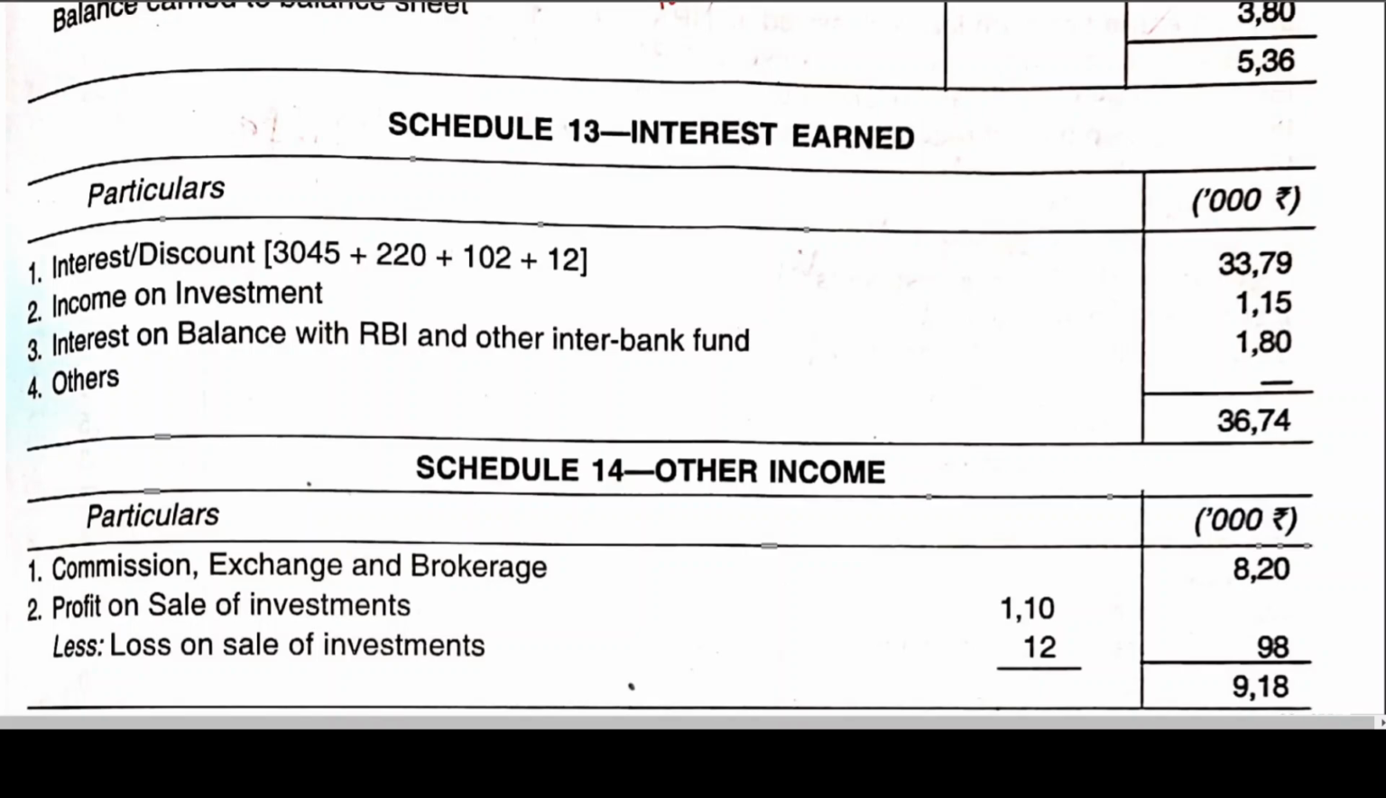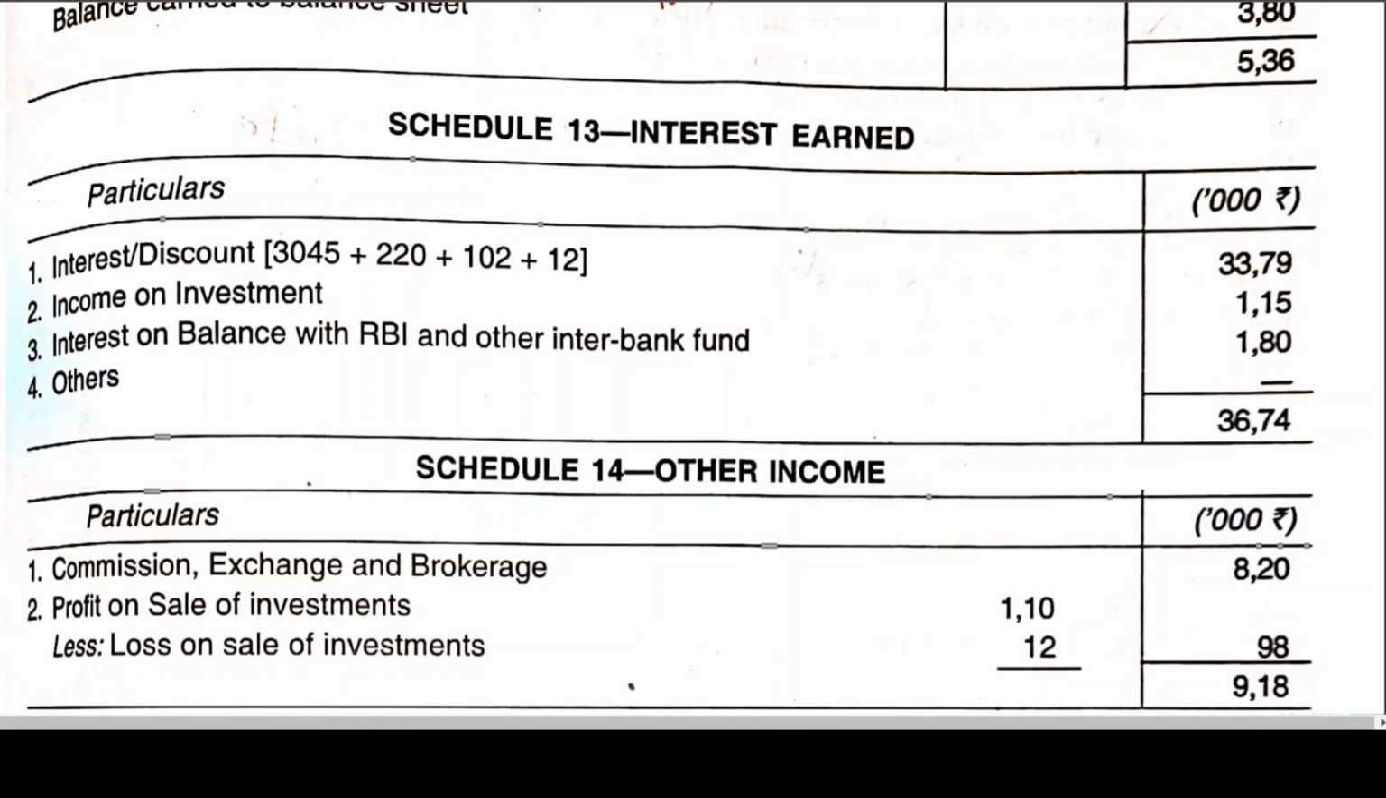I told you already, 220 is about tax provision that will be taken to provisions and contingencies. 102 is the provision for doubtful debts that is to be taken to provisions and contingencies in expenditure. Instead of doing that, what they have done, there is nothing wrong in that, you will be getting the answer, but it is not an appropriate heading. So I think that is the reason they have added. What about 12? Loss on sale of investment is to be adjusted from profit on sale of investment, but they have mistakenly deducted it.